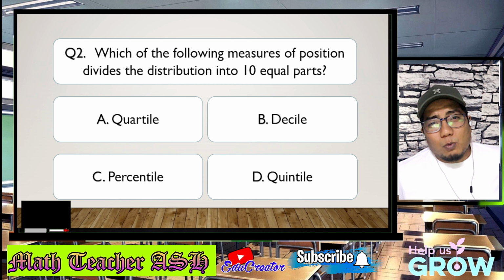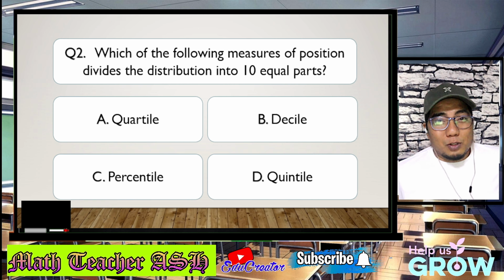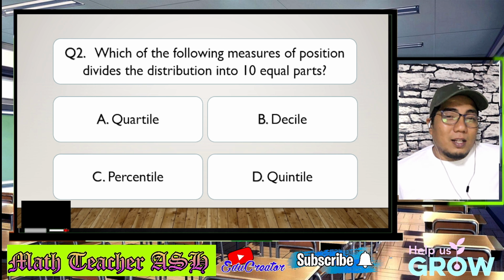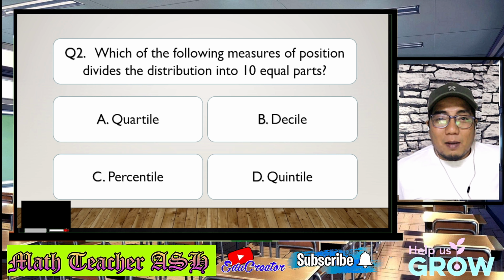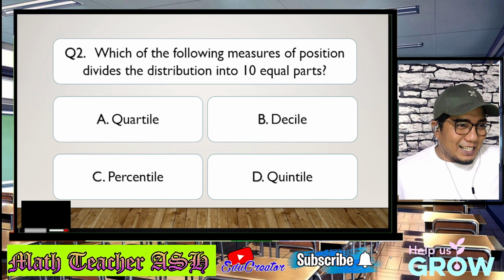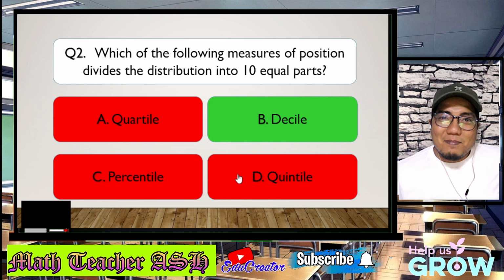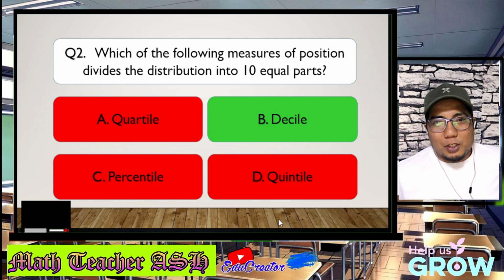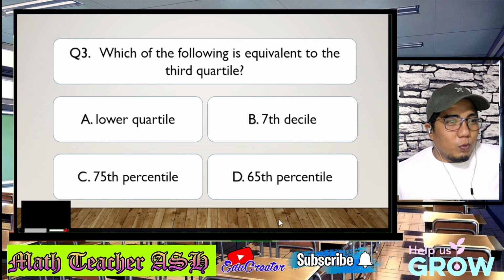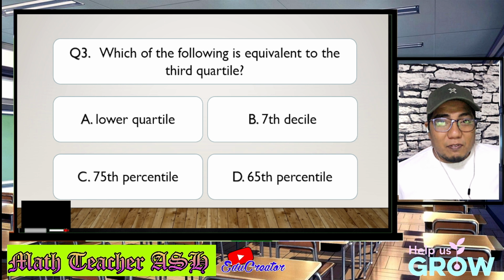Alright, math learners, we have already discussed this in the first question. Now, question number 2 refers to the 10 equal parts. So, the correct answer for that is the measure of position for, very good, letter B, decile. Let's check whether we are correct. Alright, very easy, my dear math learners. So now let us go to question number 3. Which of the following is equivalent to the third quartile? Is it A, the lower quartile, B, the 7th decile, C, the 75th percentile, or D, the 65th percentile?